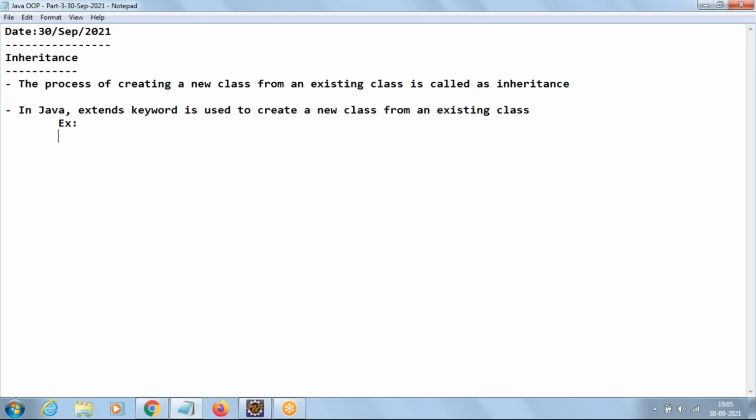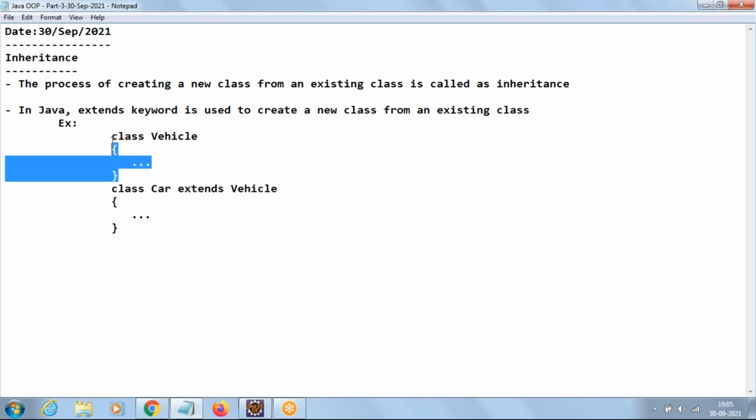For example, if you take a class Vehicle with some code inside, and you create a class Car extends Vehicle with some code inside, we are creating the Car class using the Vehicle class. The advantage is that a Car class object can access its own members and also the Vehicle members. Whatever code we have written in Vehicle, we can use in the Car class also.